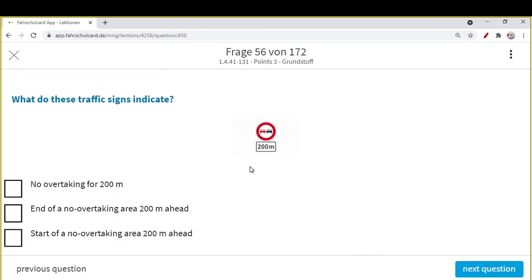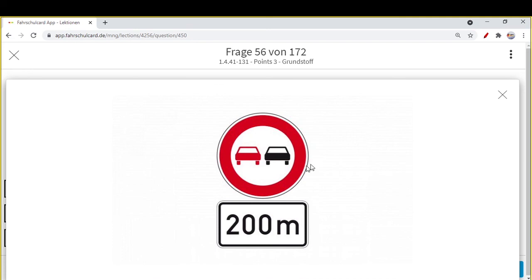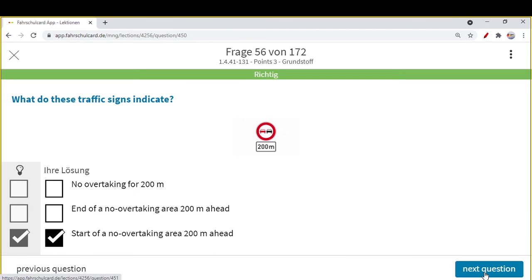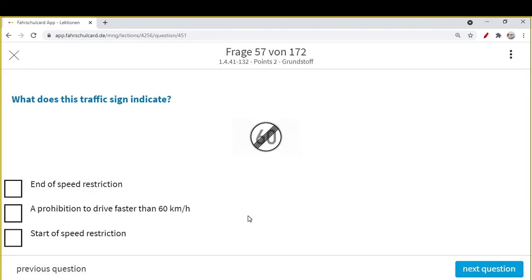End of no overtaking area 200 meter ahead, no. Normally the end is shown with crossed lines, as we have seen in a few questions back. Start of a no overtaking area 200 meter ahead. Only this option is correct. So what does this traffic sign indicate?